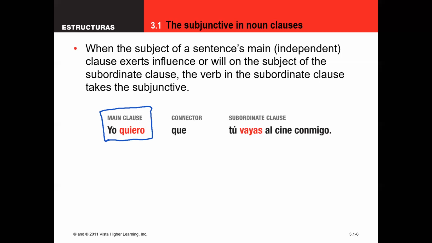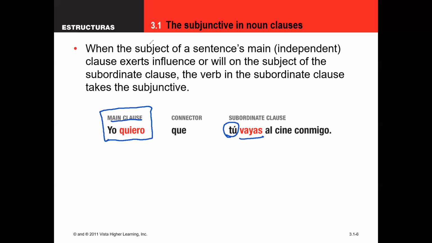So if we have a verb of influence in the main clause, and in the second, the subordinate clause, we have a different subject, that means we are going to use a subjunctive when we conjugate in that clause. So verb of influence with a change in subject will give you subjunctive in that subordinate clause.